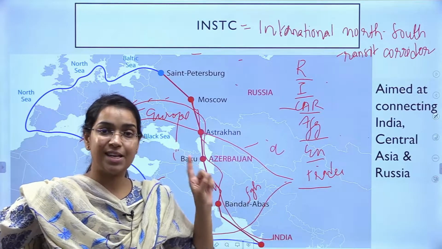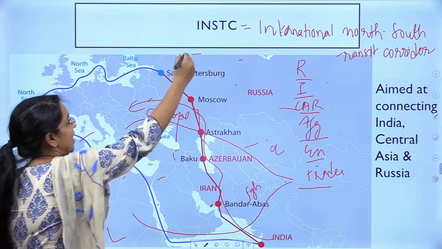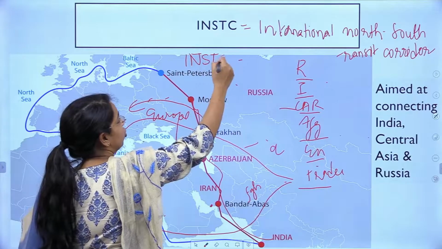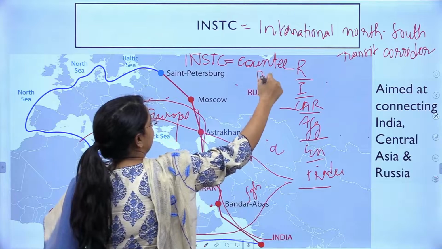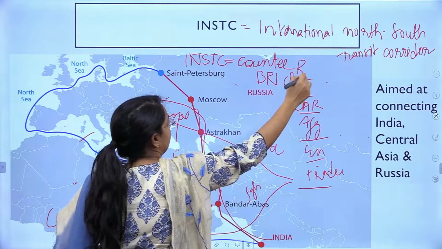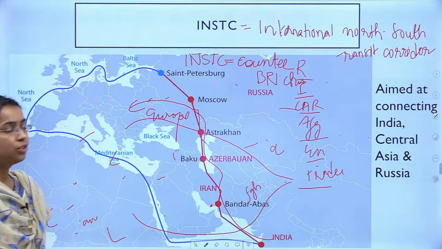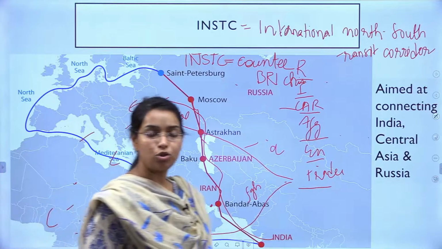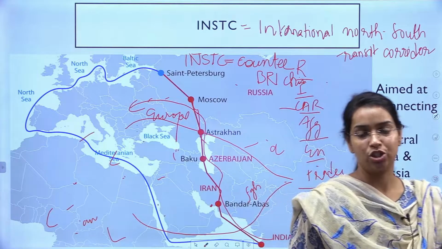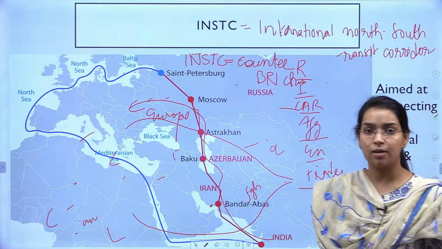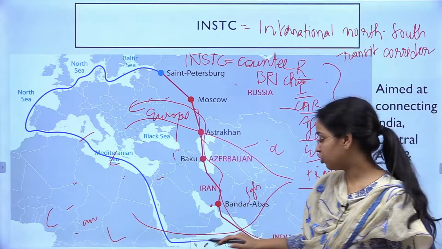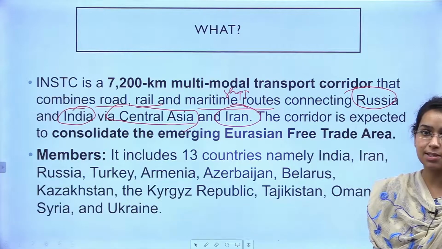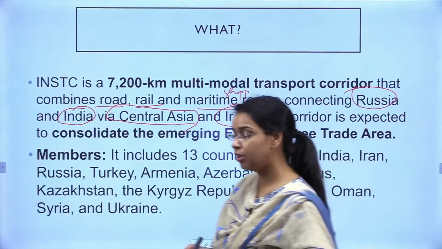So you can say through INSTC, India is also trying to counter the BRI initiative of China, right? India is trying to counter check the Chinese expansionism under BRI. I hope you have understood all the significance, right? We have discussed almost 8 to 9 significance, all are very important.